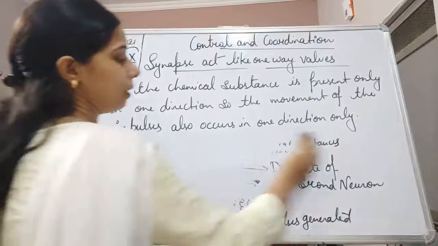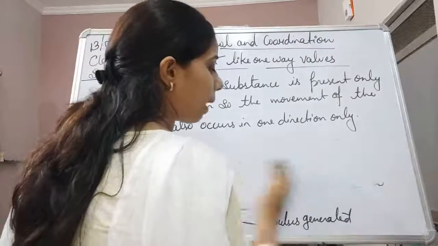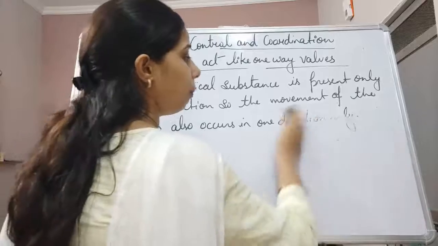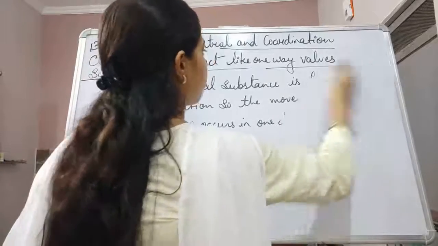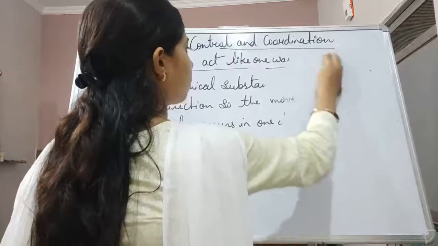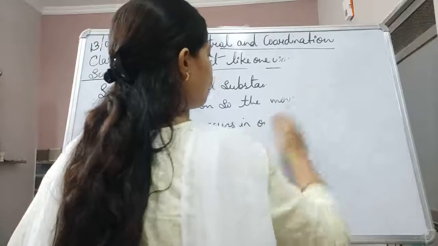So let us see the different parts of the main part of the nervous system.